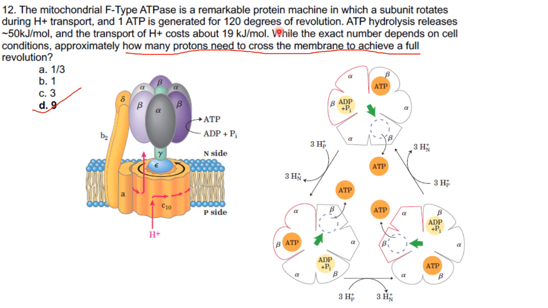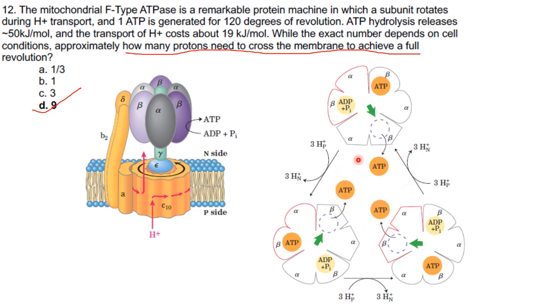Now leave the next sentence. Then you read from here. While the exact number depends on cell condition, approximately how many protons need to cross the membrane to achieve full revolution? They have asked full revolution. Here only 1 ATP is generated for 120 degree revolution. So full revolution means 360 degree revolution. So for 360 degree revolution, how many ATP will be produced?